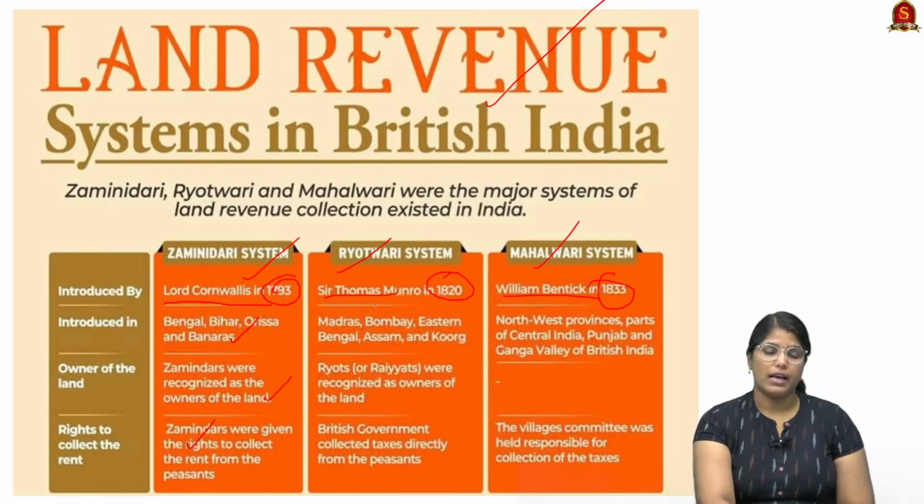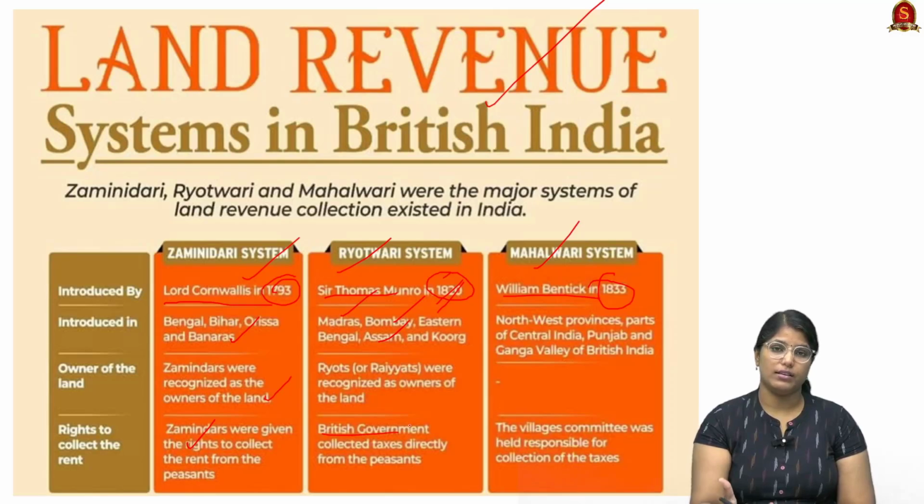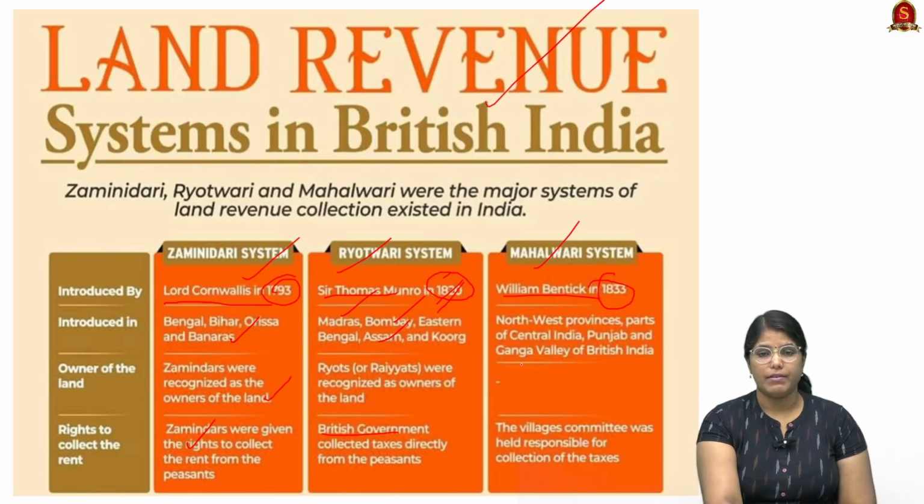When we talk about the rayatwari system, here the ryots or the peasants are the owners of the particular land. It was implemented in Madras, Bombay, Eastern Bengal, Assam, and Coorg. And remember, in this system, the British government collected the tax directly from the peasants. And when we talk about the Mahalwari system, Mahal itself means a particular village or a committee.